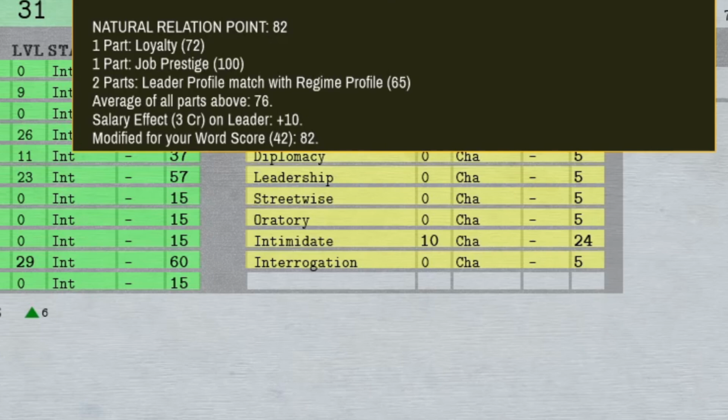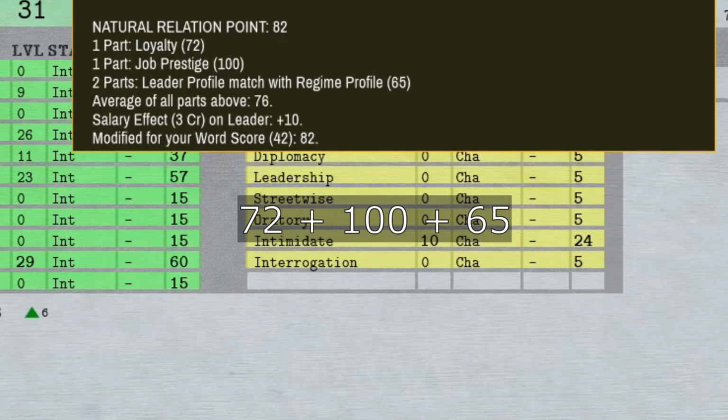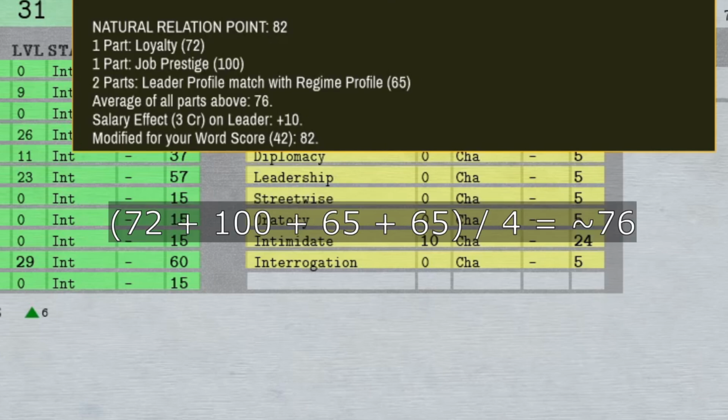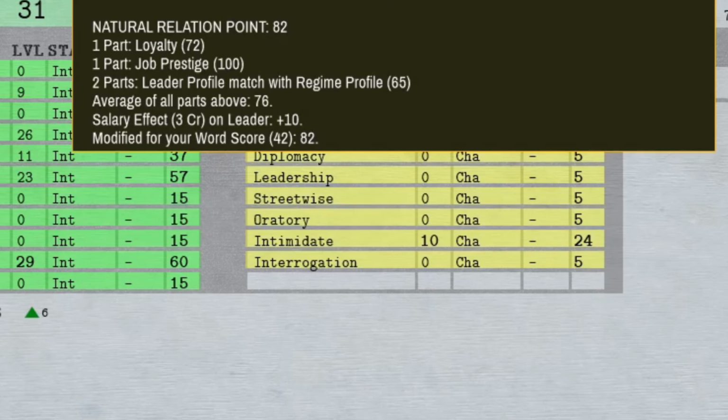In this case, the average is computed by adding loyalty, so 72, plus job prestige 100, plus regime profile 65, plus another regime profile 65, and divided by 4. So we have 76. So the leader profile is a more important factor for natural relation point.